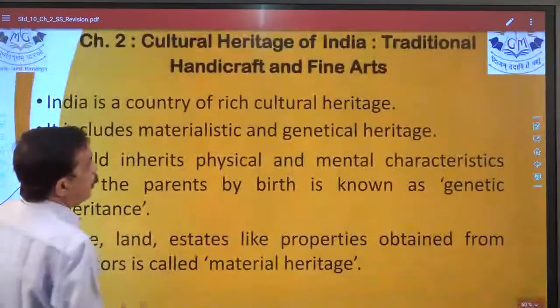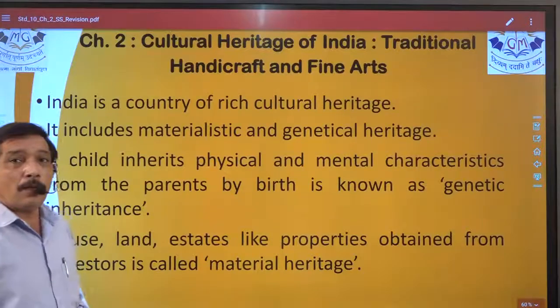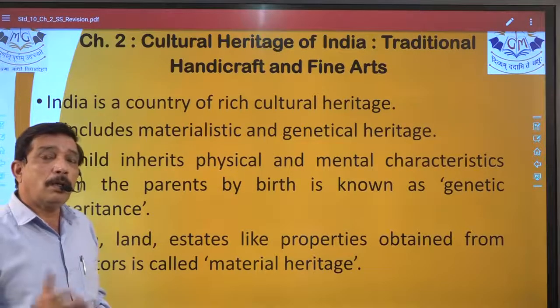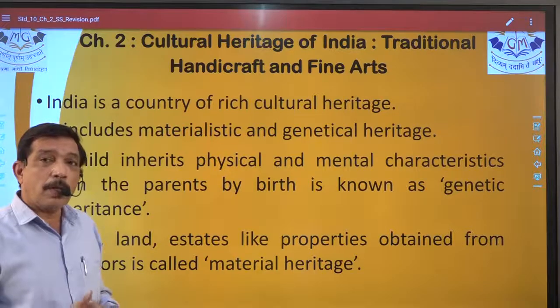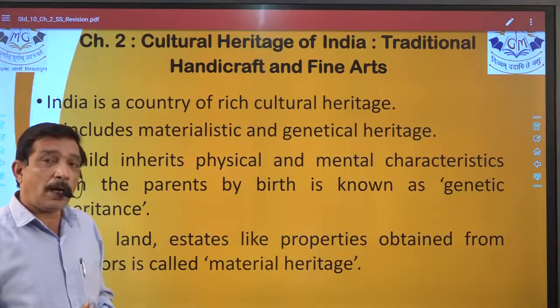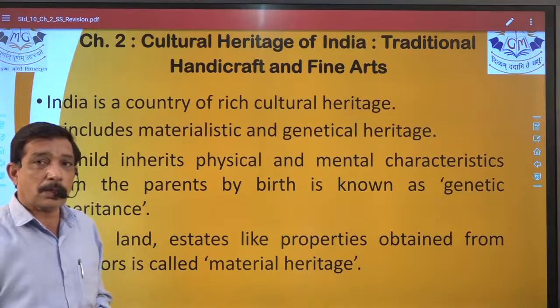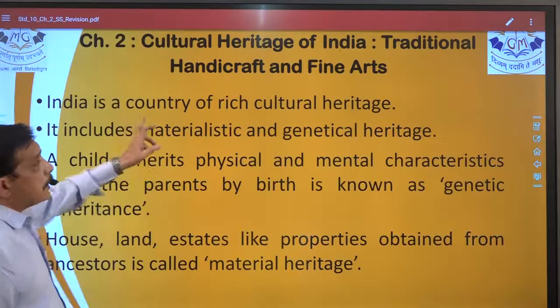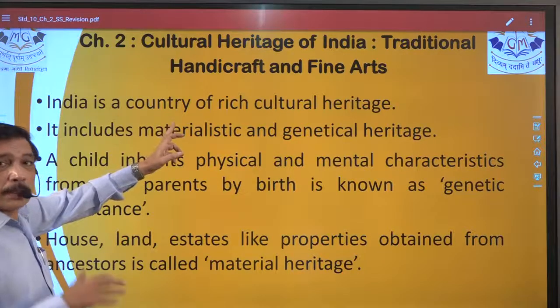Now, if you see from the starting of chapter number 2, the main points are given to you, right? Questions in the question form, and we'll start right from chapter number 2. The very first question that is posed. Now, India is a country of rich material and cultural heritage.